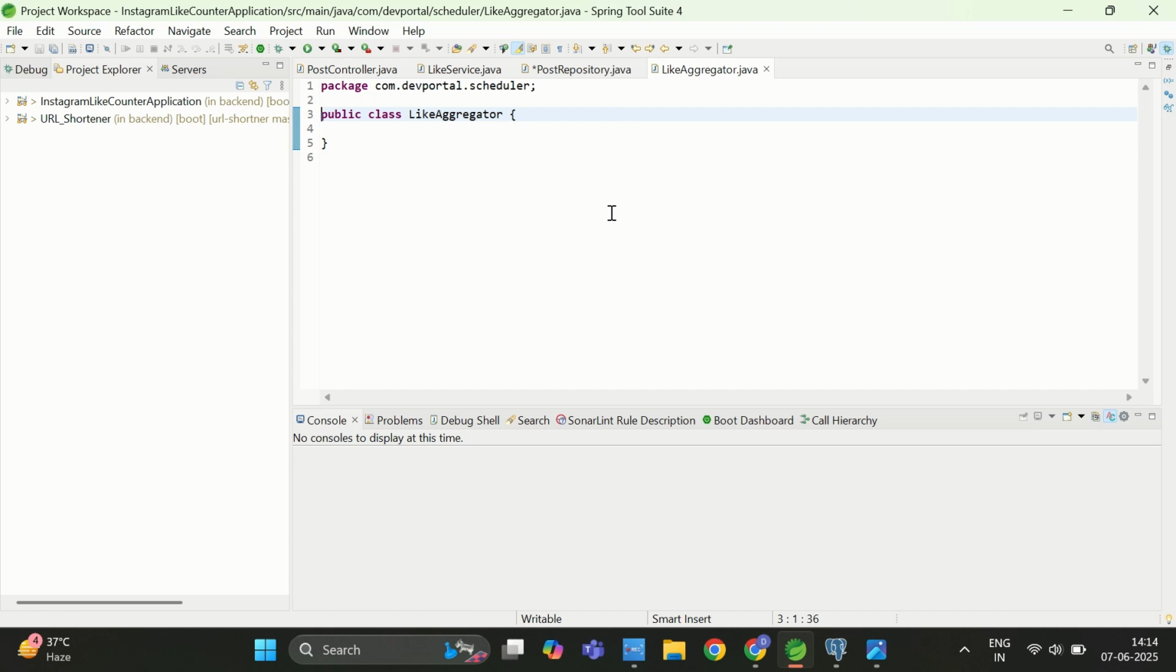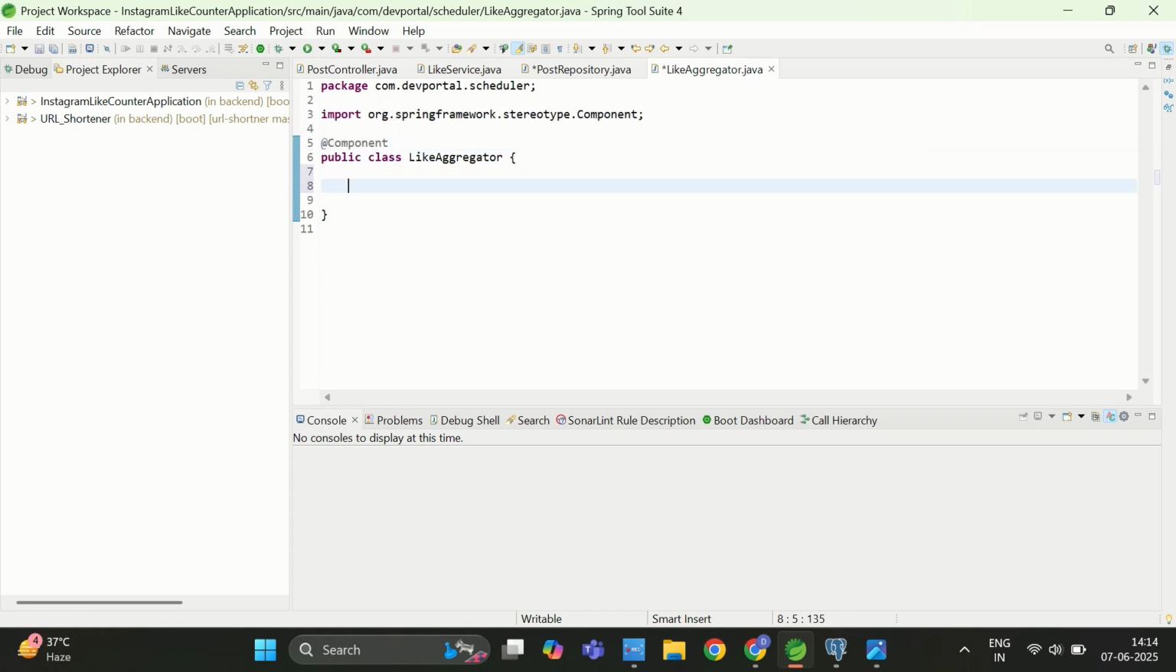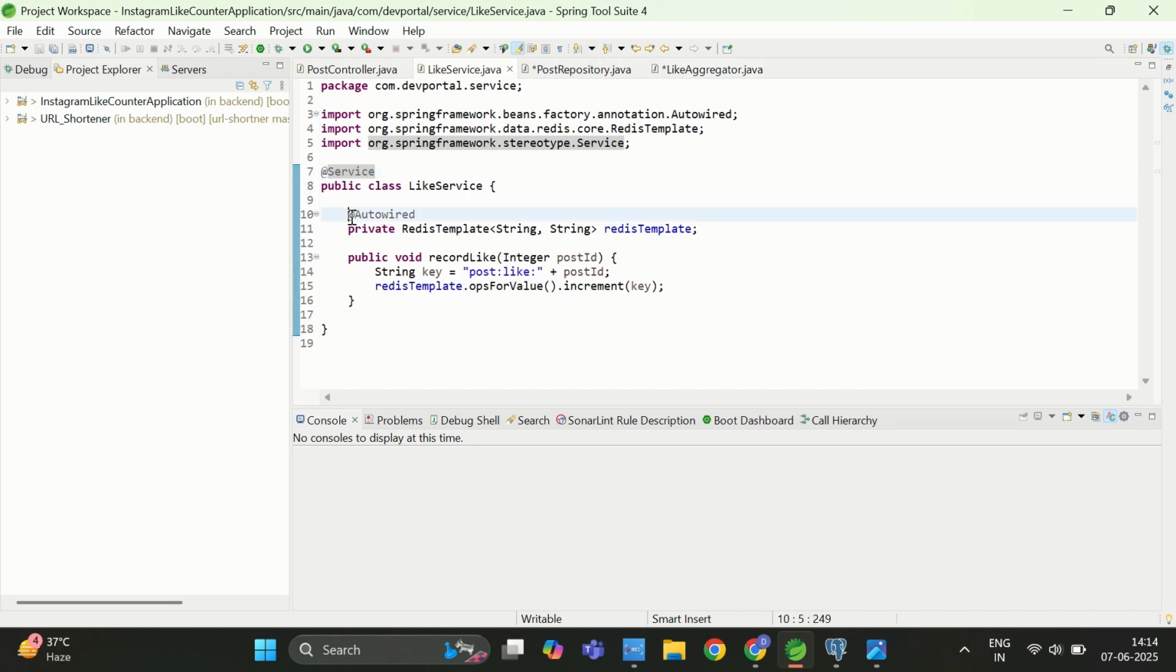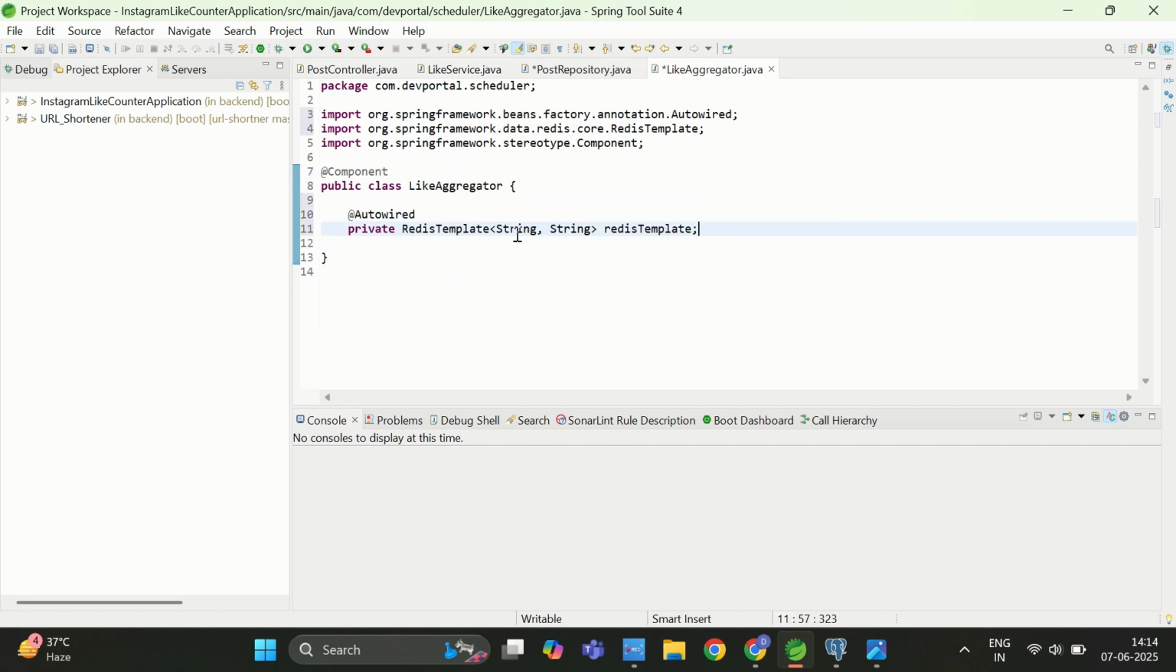So first let me add the annotation. I will write @Component, and first let me autowire Redis template here. So let me go to the service and copy this and paste it here. So one is Redis that we are going to use, second is repository, that is post repository we are going to use to update the count of the like.